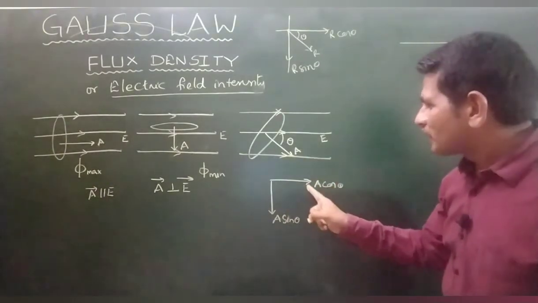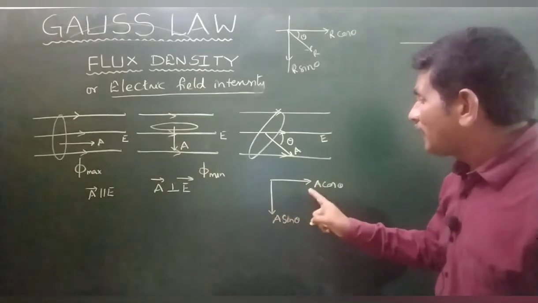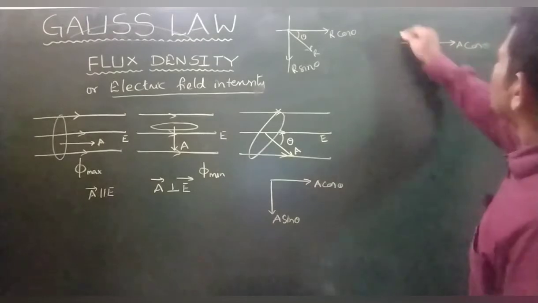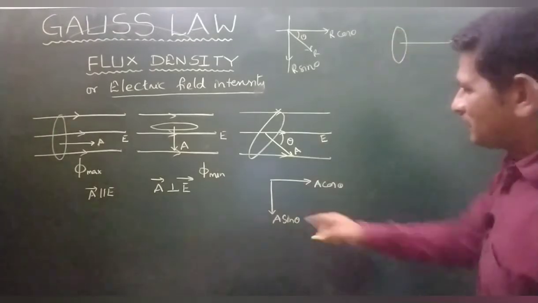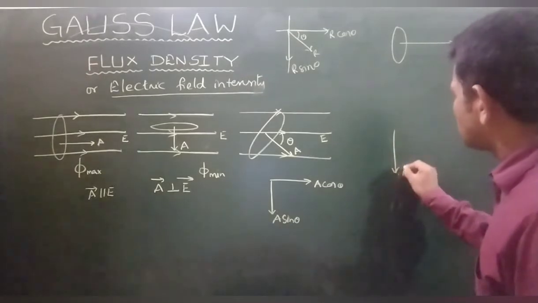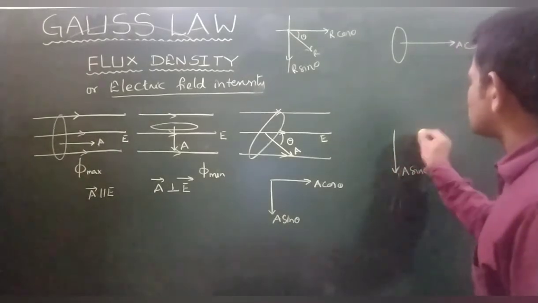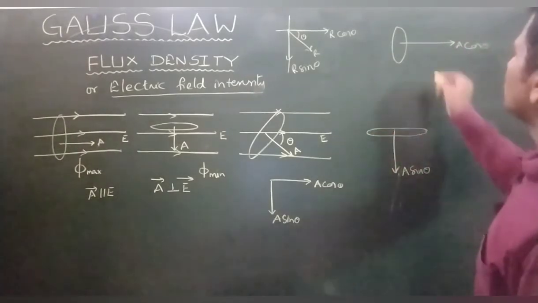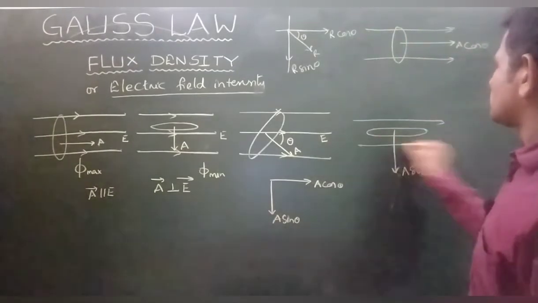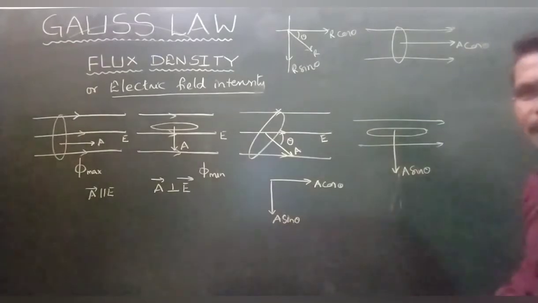If this is the area vector, that plane belongs like this. This is the area vector, a sin theta. This plane can be like this. So come on, in which case is electric flux maximum?